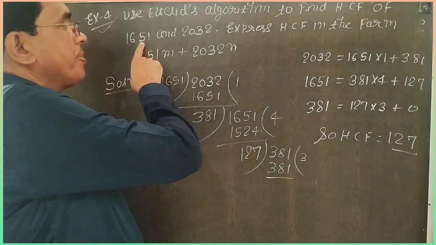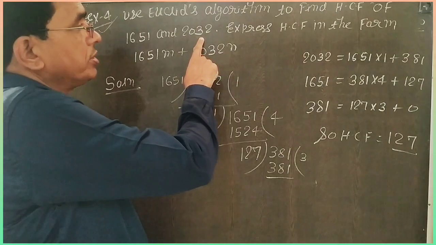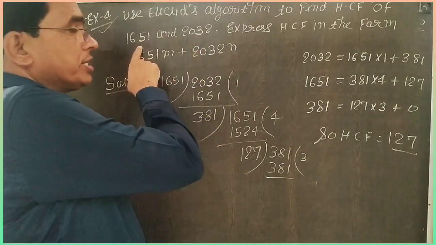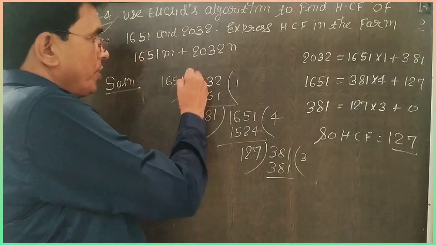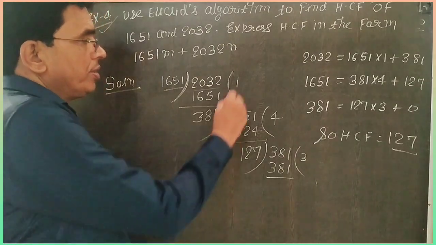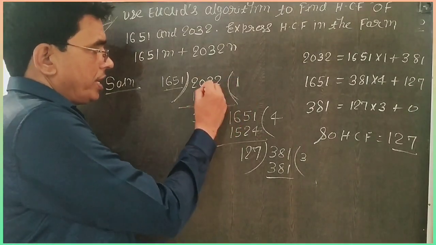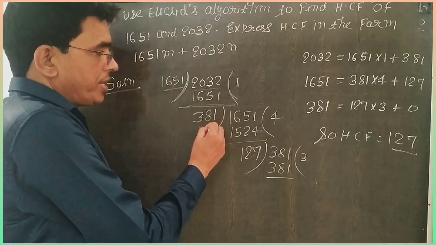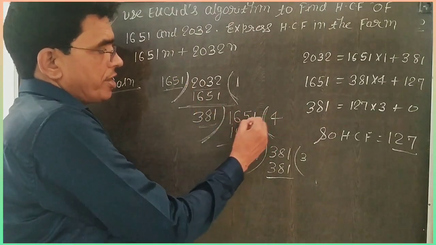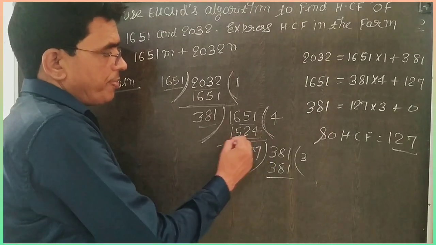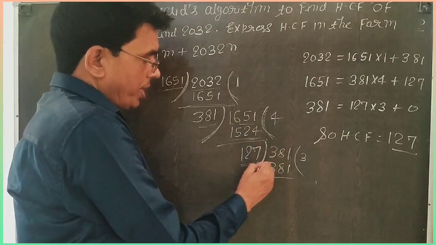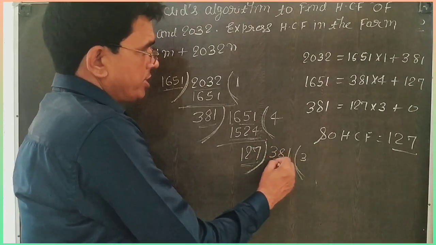One number is 1651 and the other is 2032. The greater one works as the dividend and the smaller one works as the divisor. So 2032 divided by 1651 gives 1 time, and you get the remainder 381. Now this remainder divides 1651, 4 times, that is 1524. Now the remainder is 127, and now it works as the divisor.